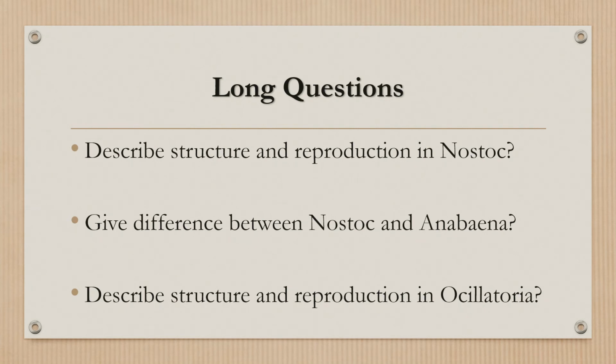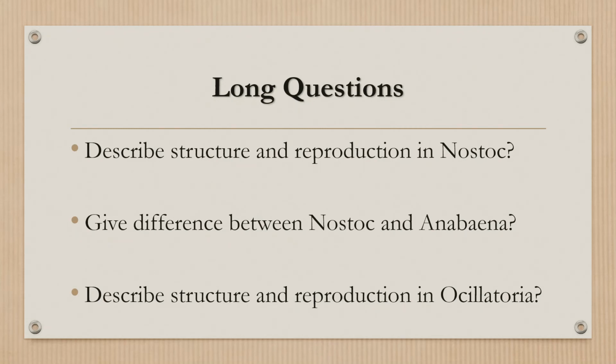And for the reproduction, because there is no sexual reproduction, they just do it by colony fragmentation, because the colony is broken down and they form more colonies, separated, and more individuals. The second one is the hormogonia, which is the same type which I have already discussed. The third one is the akinete. The fourth one is the arthrospores, and the fifth one is the endospores. So these are all the types of reproduction which are present in the nostoc.